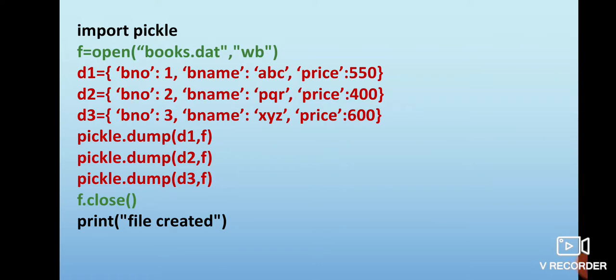Let us now see how to do this program. First of all, I am importing the pickle module because I am going to make use of the dump function for writing these objects onto the binary file. In the second step, I am opening the file with the help of the open function and specifying the file name as books.dat because this is the file that has to be created, and I am opening it in wb mode because it is a new file that has to be created.